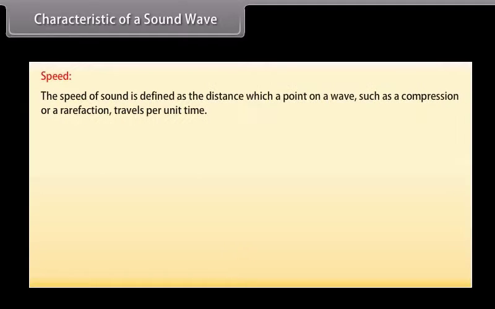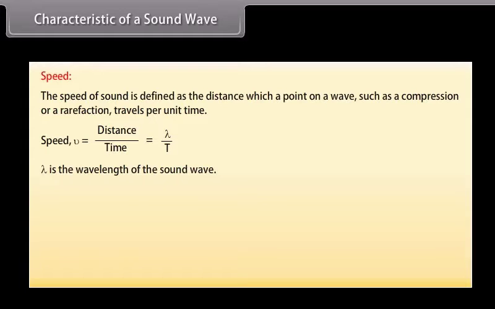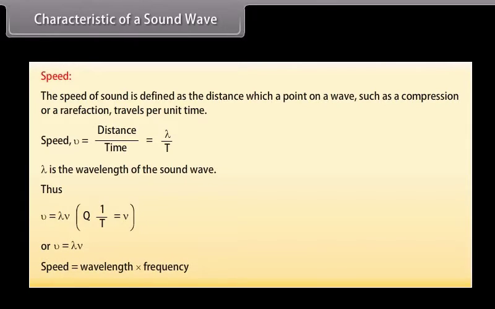Speed. The speed of sound is defined as the distance that a point on a wave, such as a compression or a rarefaction, travels per unit time. We know that speed, v, is equal to distance upon time, which is equal to lambda upon T. Here, lambda is the wavelength of the sound wave. It is the distance travelled by the sound wave in one time period of the wave. Thus, v is equal to lambda into nu. That is, speed is equal to wavelength into frequency.